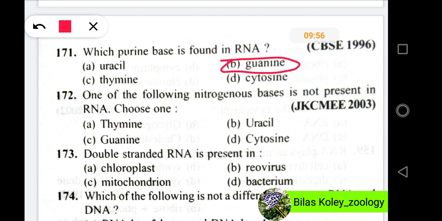Now we will discuss question number 172. One of the following nitrogenous bases is not present in RNA. Now from the four options, choose one. And the options are thymine, uracil, guanine and cytosine. In these questions, the right option will be option A, thymine.